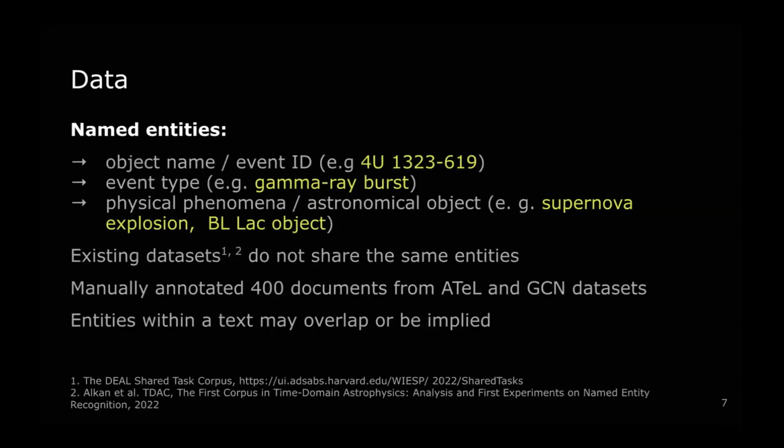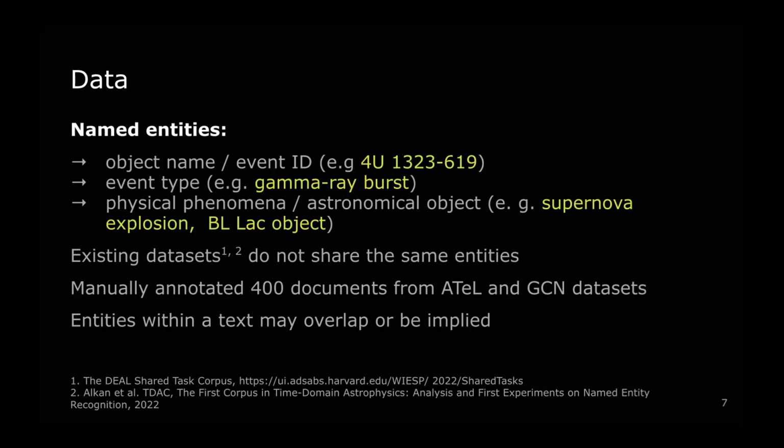So our initial focus is, of course, on gathering data and on extracting specific named entities such as event ID or object name, event type, for example, gamma ray burst, and physical phenomena or astronomical objects, for example, supernova explosion. Unfortunately, labeled datasets for these entities in multi-messenger astronomy are either unavailable or incomplete.